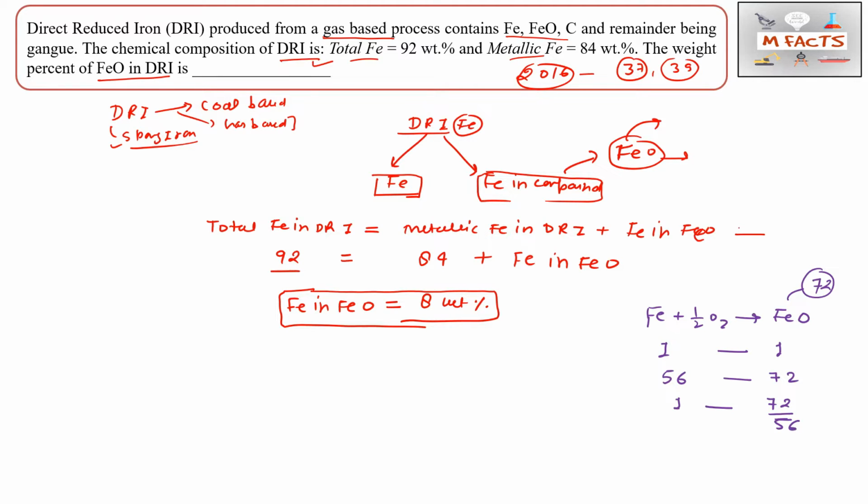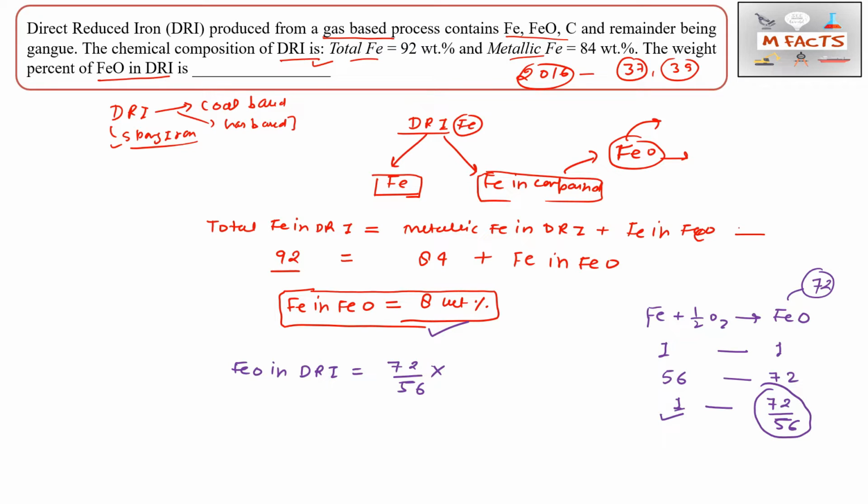Okay, so what we are having is 8 weight percent, and we are calculating here for one. If we are having 8 weight percent, then how much FeO can we produce in DRI? So FeO in DRI, how can we calculate? FeO in DRI is equal to 72 by 56, this is for one.